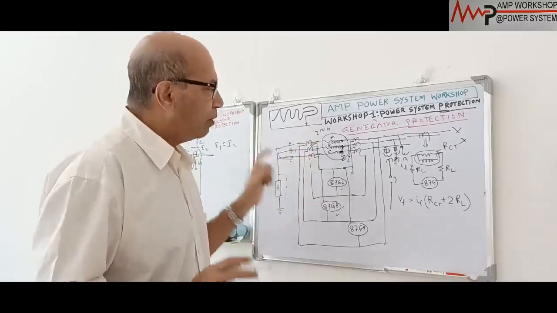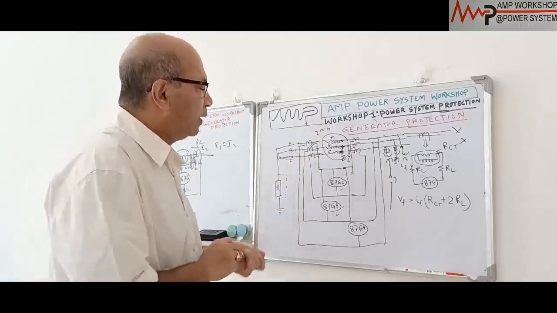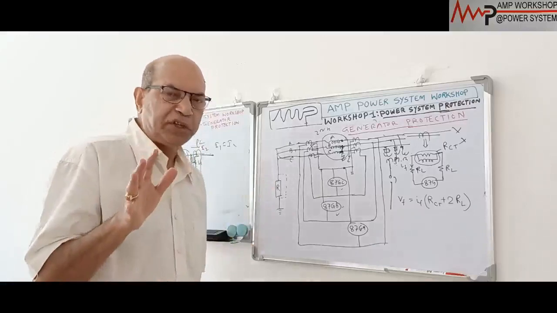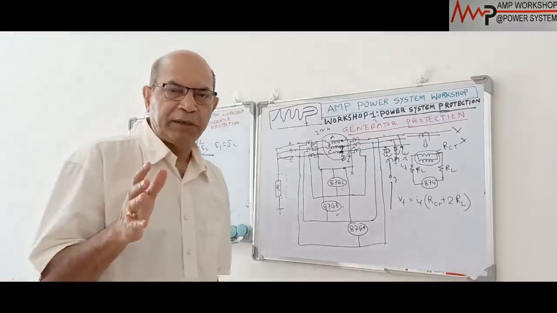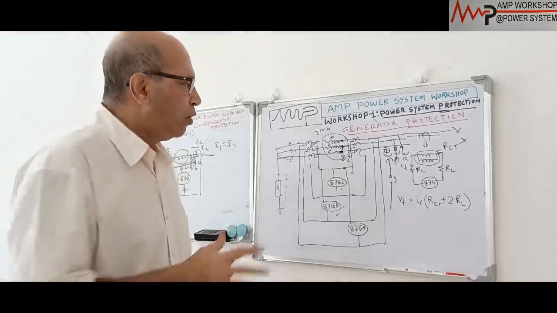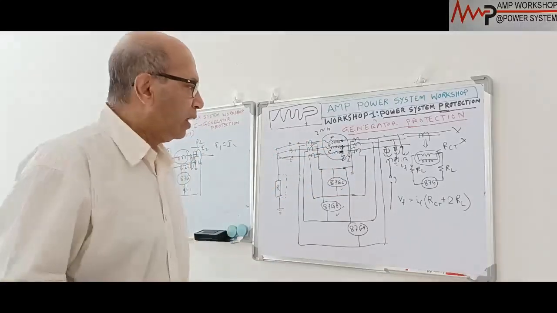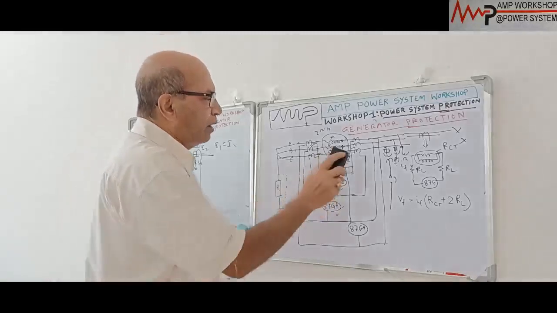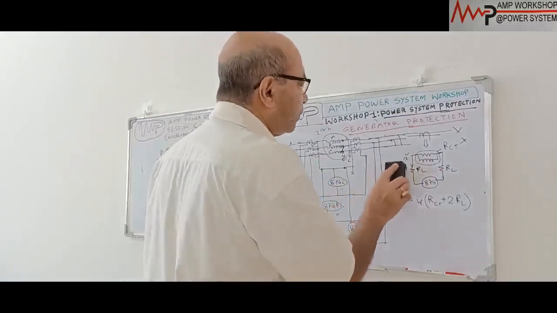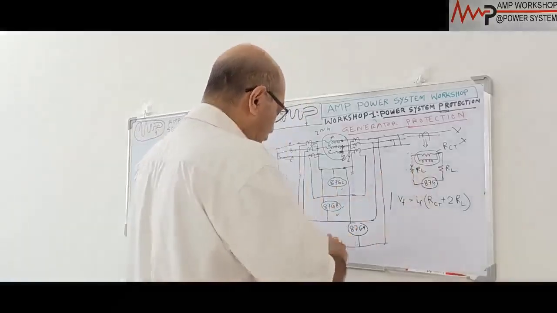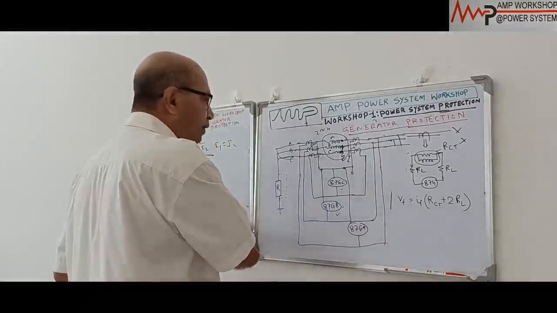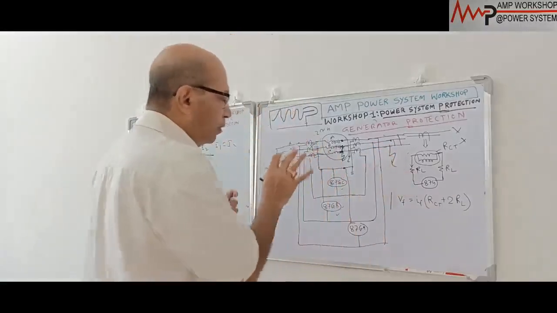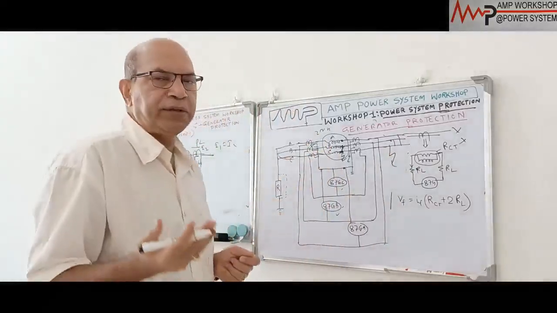Okay, so this is a normal differential protection. But this normal differential protection has some problem. What is the problem? This is for the low capacity machine, where we cannot provide an expensive mode of protection. We can put this normal differential trip. Now in the case of normal differential trip, the problem is here, you see there are two sets of CTs. Now if there is a heavy through fault, suppose there is a fault outside the generator here, so we are now going to the second, high impedance differential protection.